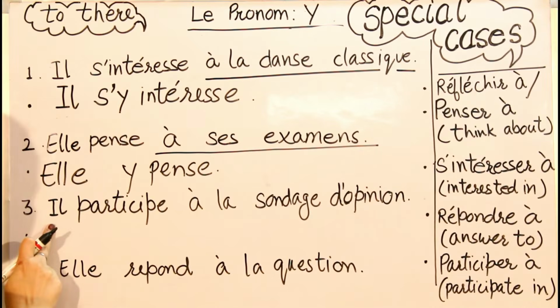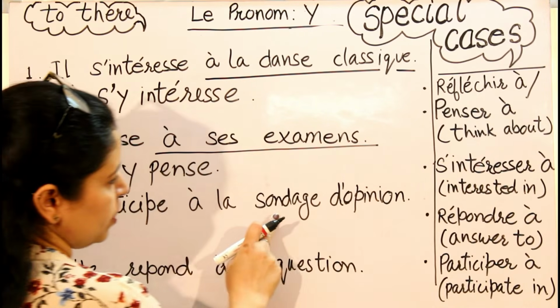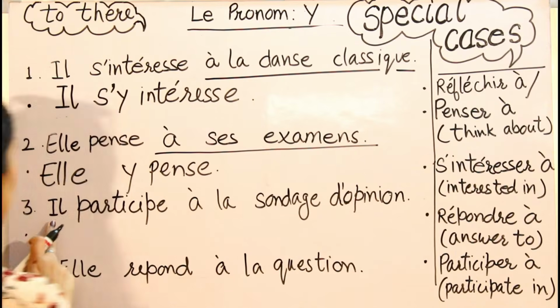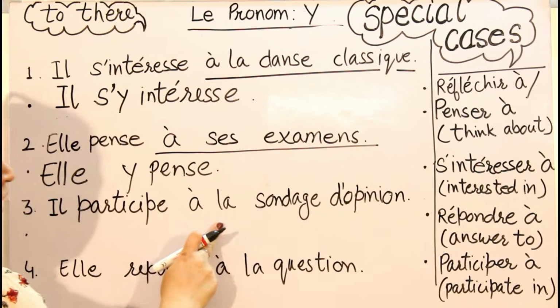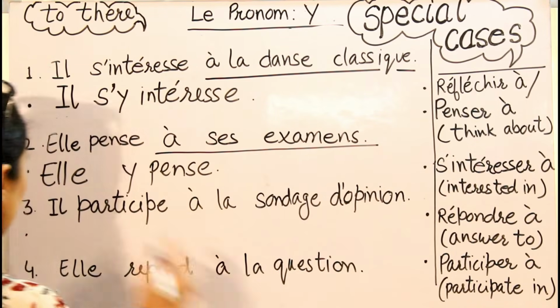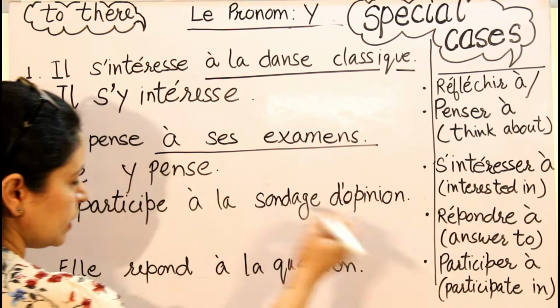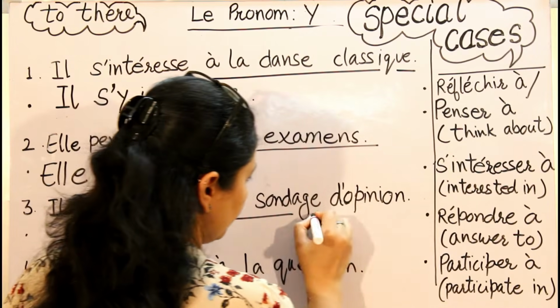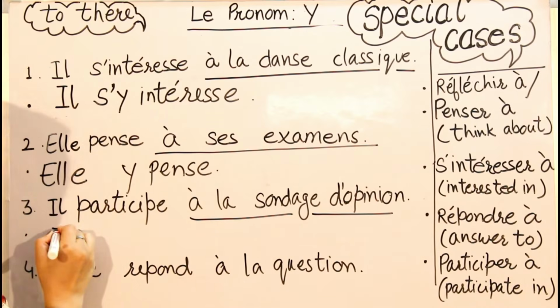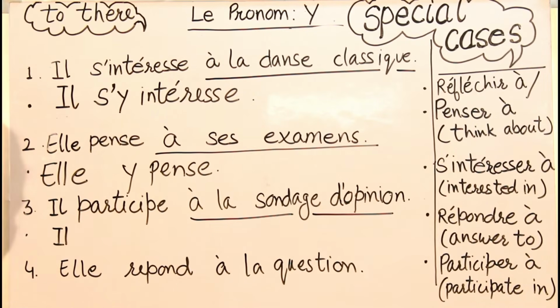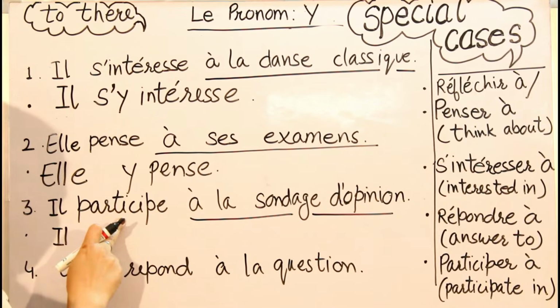Now comes the third one. Il participe au sondage d'opinion. He is participating in the opinion poll. Now I am replacing, again it's a thing or an idea that I am going to replace. I will write the subject of my sentence as it is, il. Now I will not write the verb.